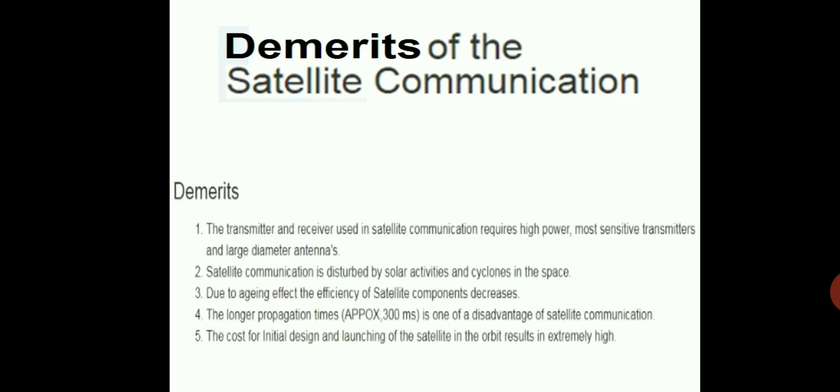Demerits of satellite communication. The transmitter and receiver used in satellite communication require high power, most sensitive transmitters and large diameter antennas. Satellite communication is disturbed by solar activities and cyclones in space. Due to aging effect, the efficiency of satellite components decreases. The longer propagation time is one of the disadvantages of satellite communication. The cost for initial design and launching of the satellite in the orbit is extremely high.